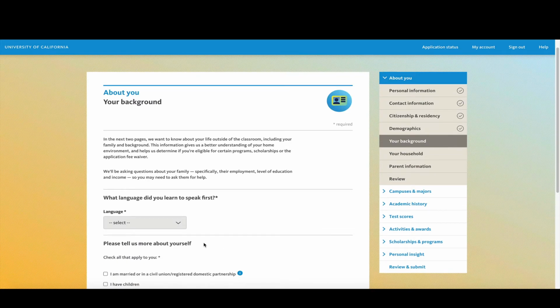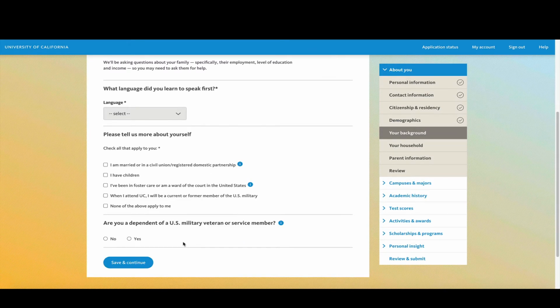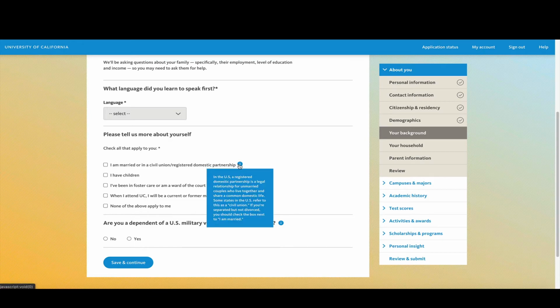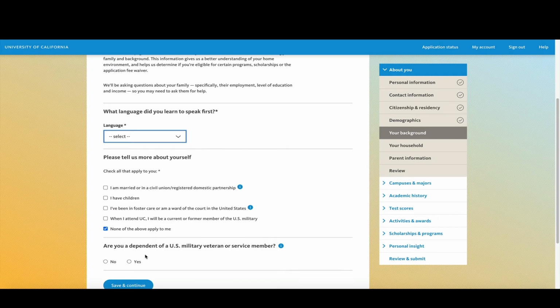On this page, you're going to answer questions about your background. So the first question is, what language did you learn to speak first? Make your selection here. The next question is asking you just personal questions about yourself. You can click on the I if you have questions about that. Otherwise, check all the boxes that apply. The last question is asking, are you a dependent of U.S. military, veteran, or service member? If you say yes, click yes, and if it's a no, click no. When ready, click on save and continue.